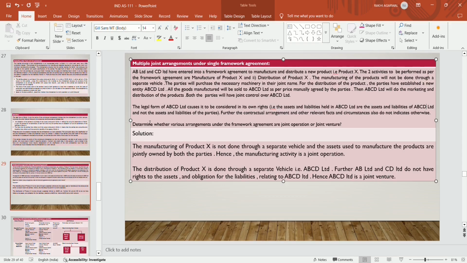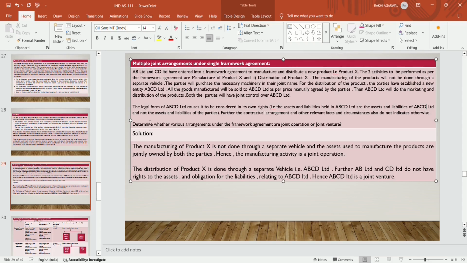The manufacturing of the product will not be done through a separate vehicle. The manufacturing is not done by, but the distribution part is done by, a separate vehicle. All the goods manufactured will be sold to ABCD Limited as per the price mutually agreed by the parties. Both the parties have joint control over ABCD Limited. Solution: the manufacturing of product X is not done through a separate vehicle and the assets used to manufacture the product are jointly owned by the parties.